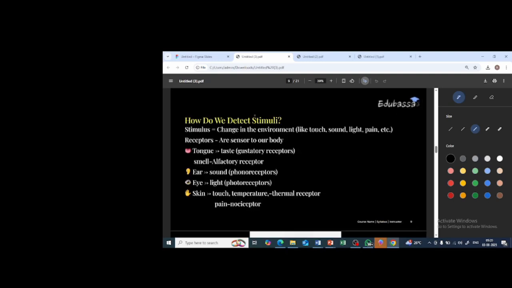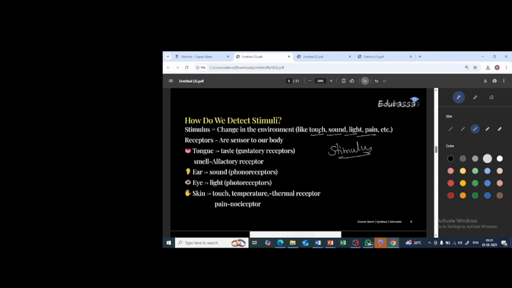Next is, how do we detect the stimuli? Before knowing how we detect the stimuli, let us know the words stimulus as well as receptors. See, there are some changes taking place in the environment, in response to which we undergo some kind of response, isn't it? So these changes in the environment are the touch, the sound, the light, the pain.